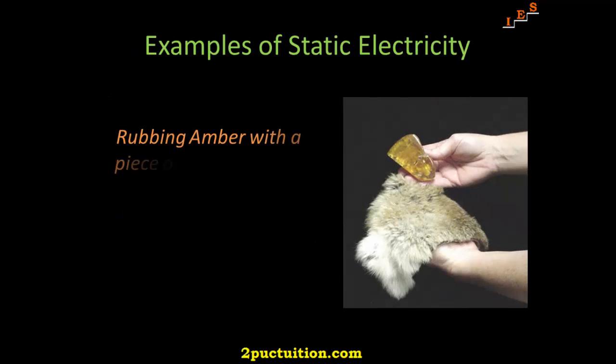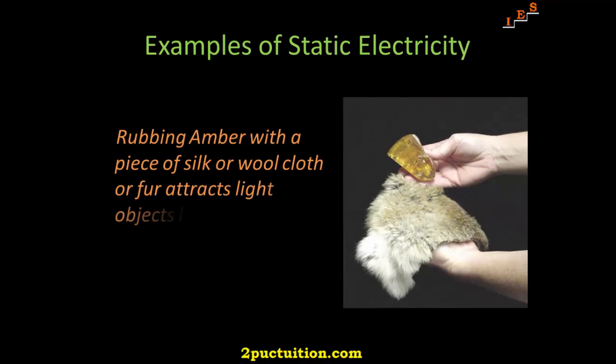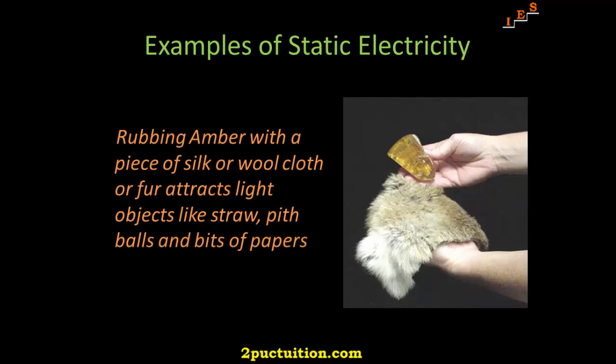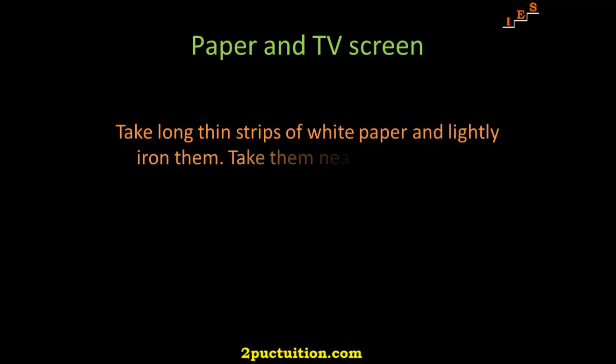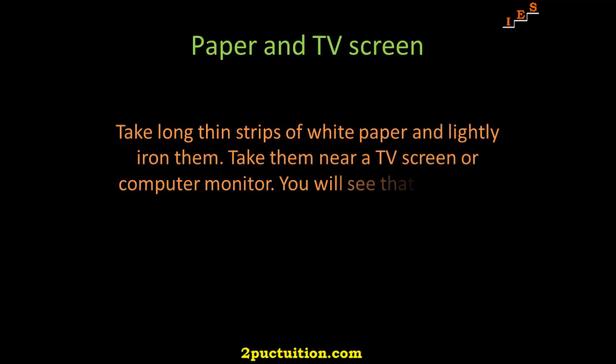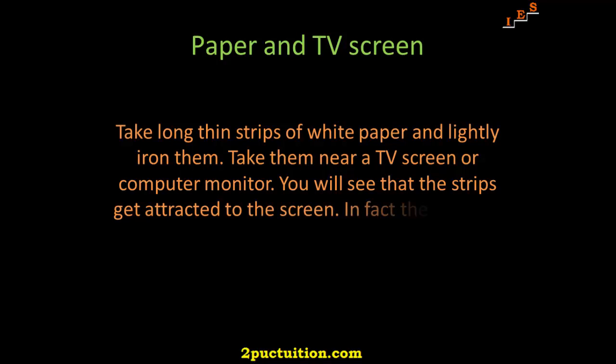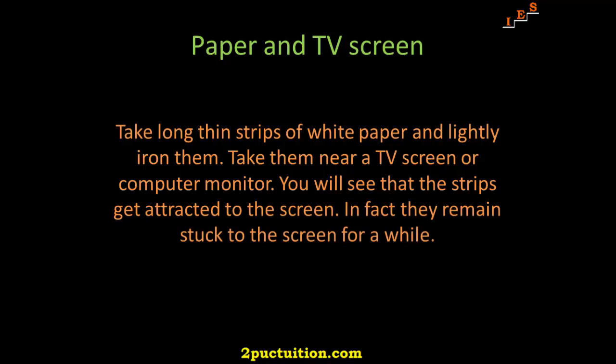Many such pairs of materials were known from which on rubbing could attract light objects like straw, pith balls, and bits of paper. You can perform the following activity at home to experience such an effect. Cut out long thin strips of white paper and lightly iron them. Take them near a TV screen or a computer monitor. You will see that the strip gets attracted to the screen. In fact, they may remain stuck to the screen for a while.